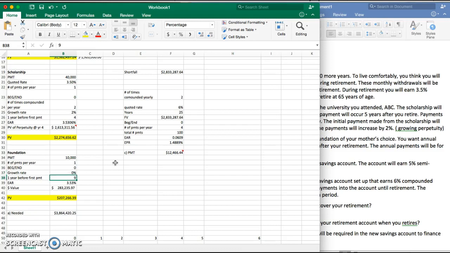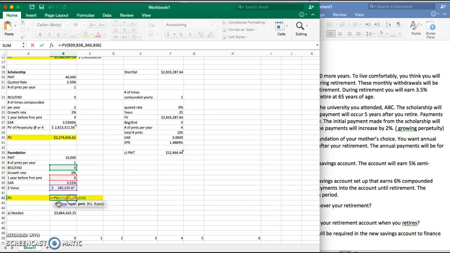There's no growth rate. And just like I did before over here, 1 year before the first payment is year 9. So at year 10, you make the first payment. But the present value of the perpetuity is at year 9. And then you discount from year 9 all the way to year 0 of the retirement. So just like the last time, we're going to use that formula, except we don't have a growth rate now. So it's simply $10,000 divided by the EAR that you found, and that gives you $283,000.